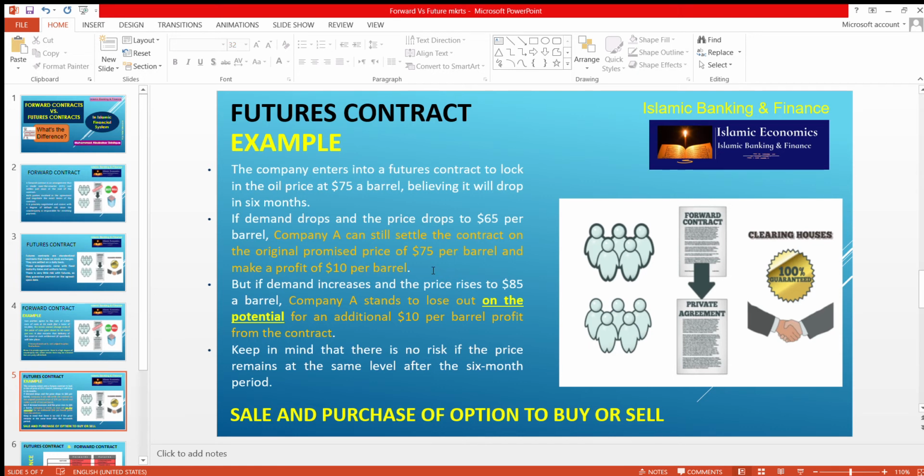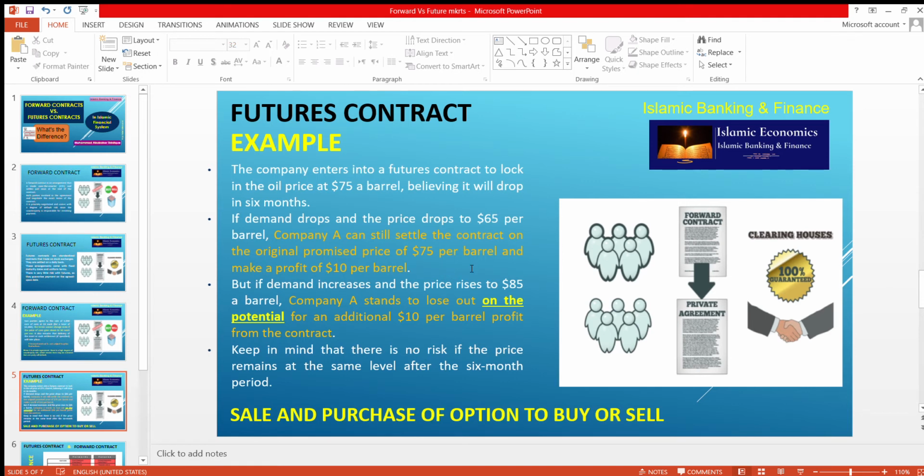But if demand increases and the price rises to $85 a barrel, then company A stands to lose out on the potential for an additional $10 per barrel profit, because it has contracted that it will sell at $75, but now the market price is $85.